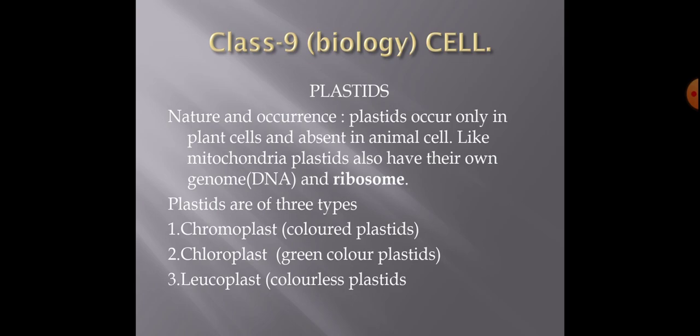Number two is chloroplast. Chloroplast is a green color pigment which gives green color to the plant parts. And the next one is leucoplast. Leucoplast is a colorless plastid.